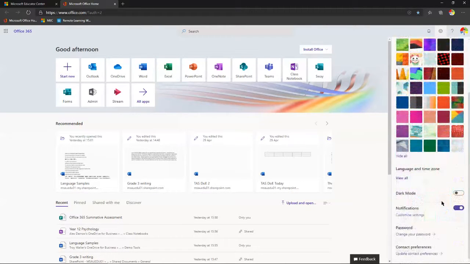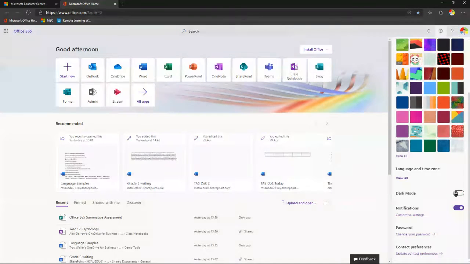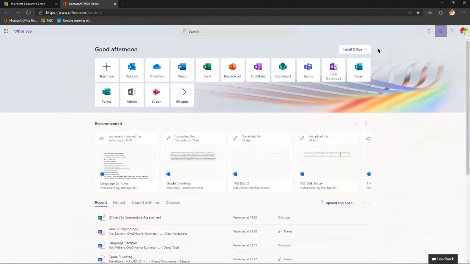Some of your settings down here may be grayed out. Some of them might be available depending on the way your school's set up, but you can change into dark mode, which is kind of cool and kind of trendy. It'll also save your monitor life and your battery as well if you're on a laptop. So dark mode's there for you if you want to access that. But again, have a bit of fun, tell the kids all about how they can access this and personalize it as well.